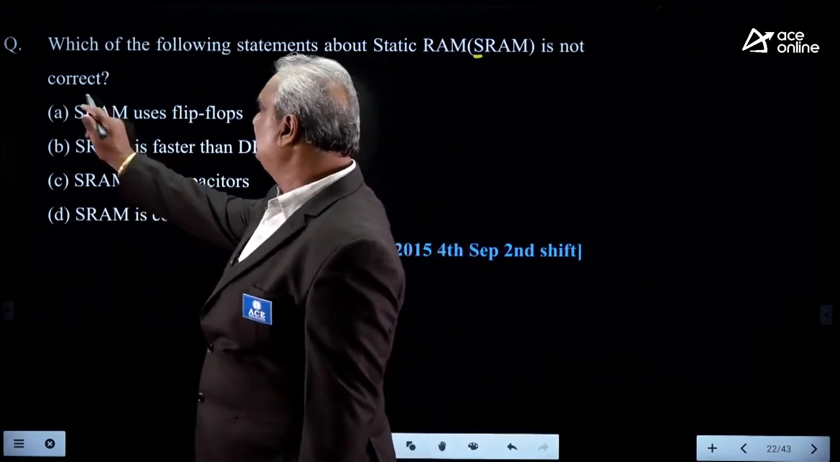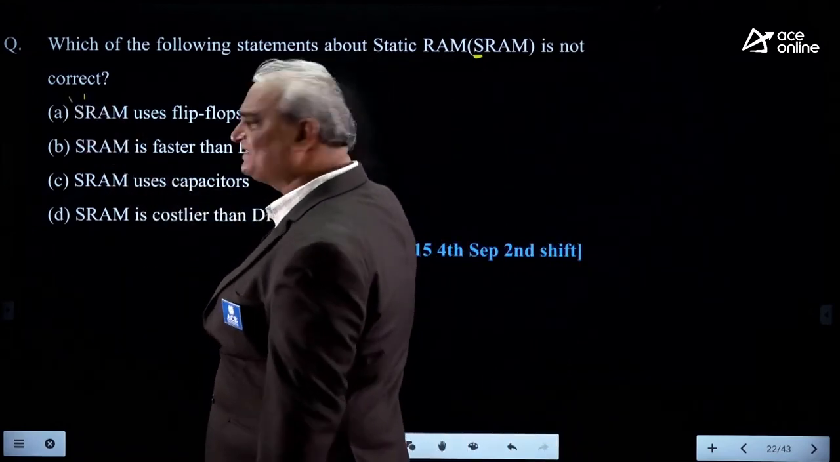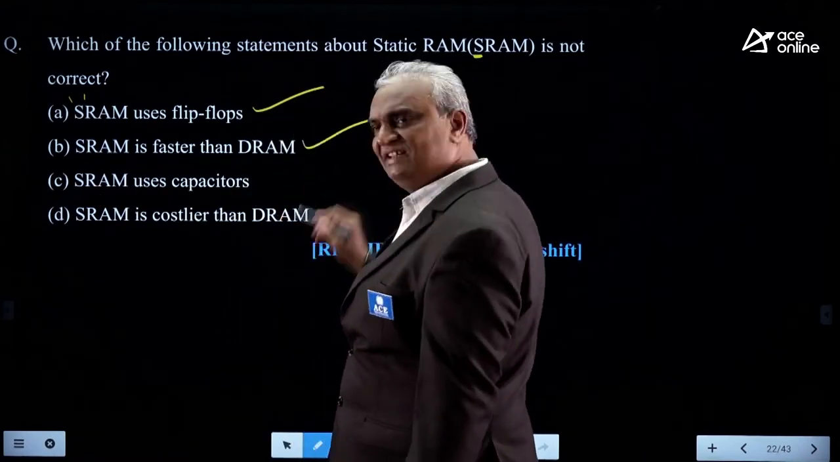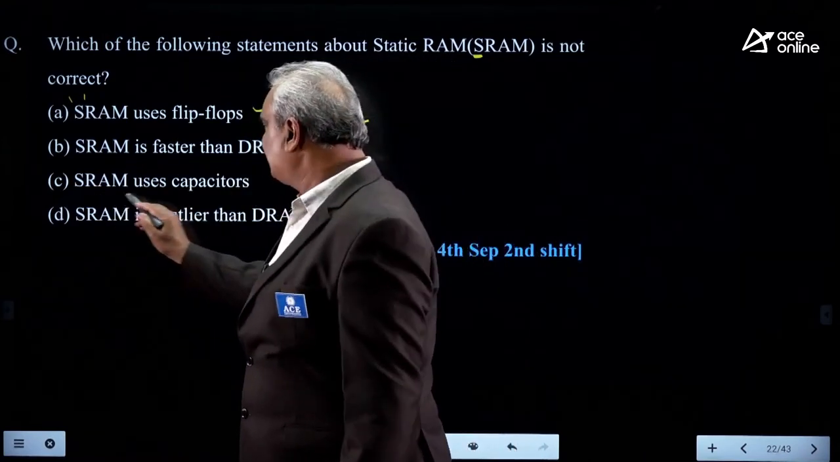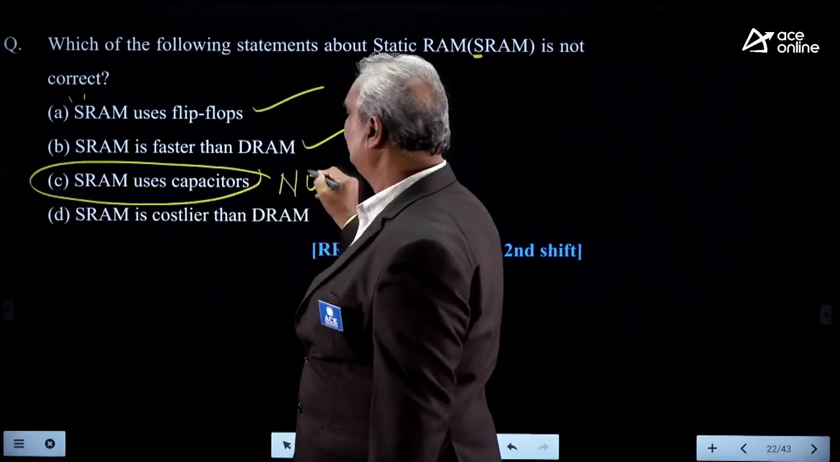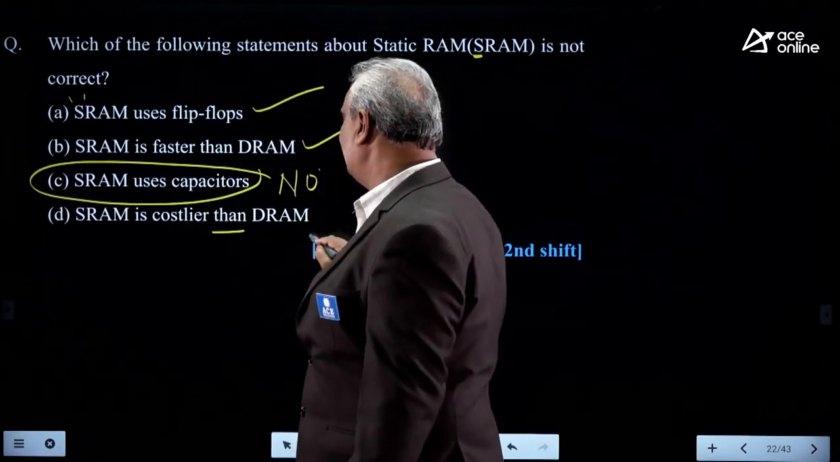Here SRAM, static RAM, uses flip-flops. Yes. Static RAM is faster than dynamic RAM. Yes. Next, SRAM uses capacitors. So no. Next, SRAM is costlier than DRAM.